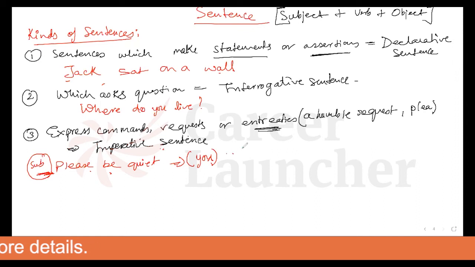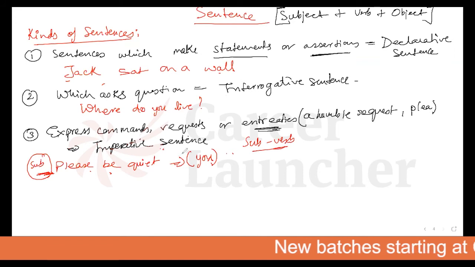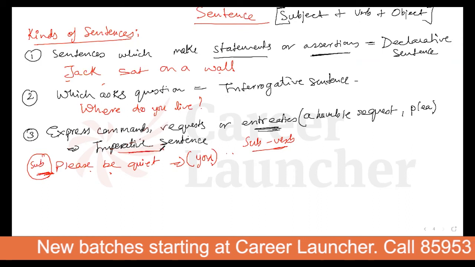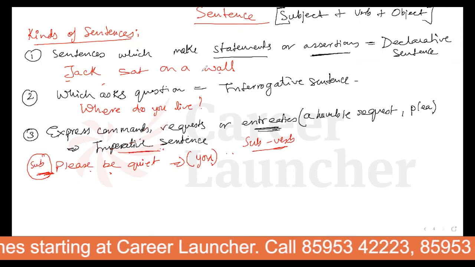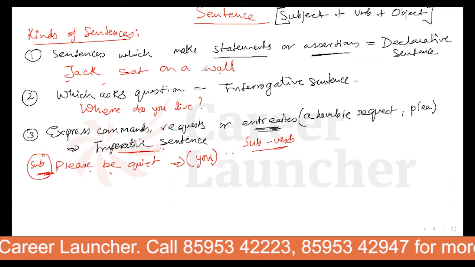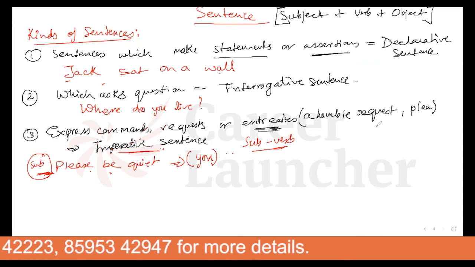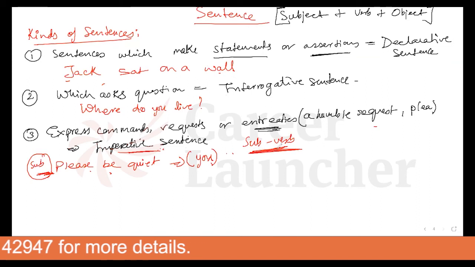Thus, sometimes in the exam, when the questions are related to subject verb agreement, right, imperative sentences are going to create a problem. So we should be very clear what these imperative sentences are. They would not be asking the types of the sentences, but they can ask you the subject verb agreement. Fine. And people who are preparing for law and IPM, make sure you really get questions on subject verb agreement where you have to identify the subject. So this is the third type of the sentence.